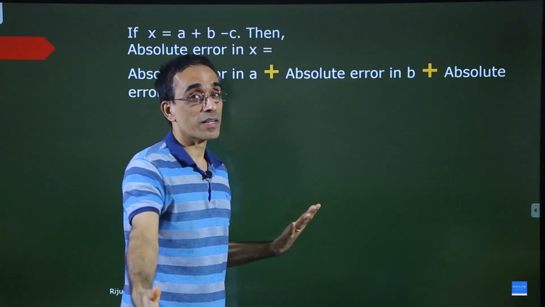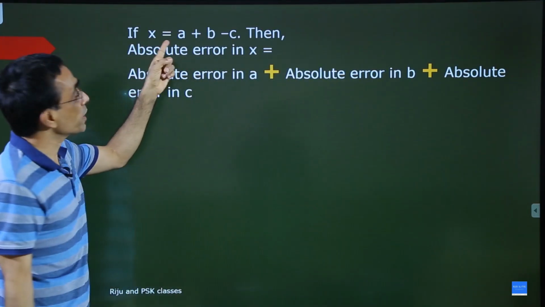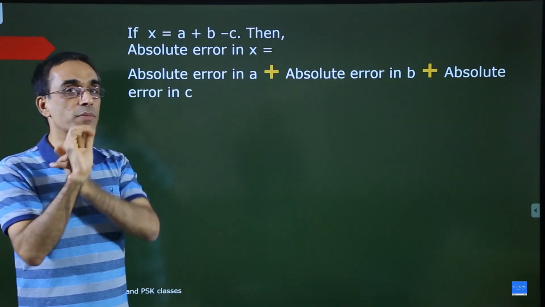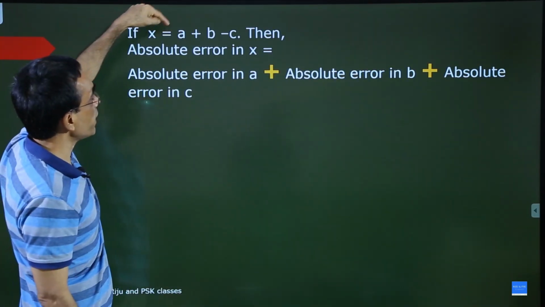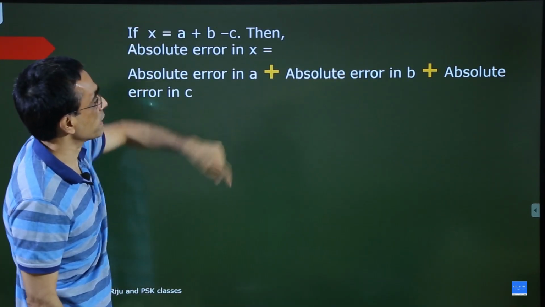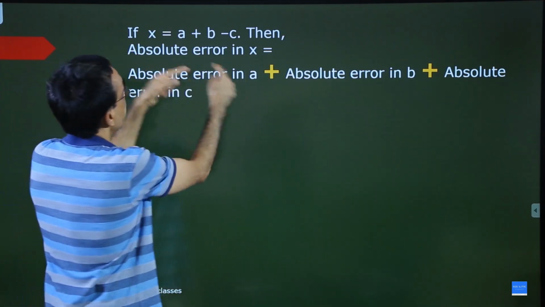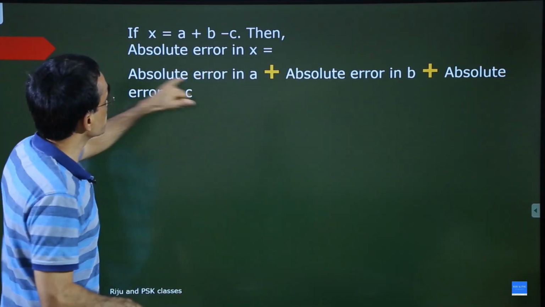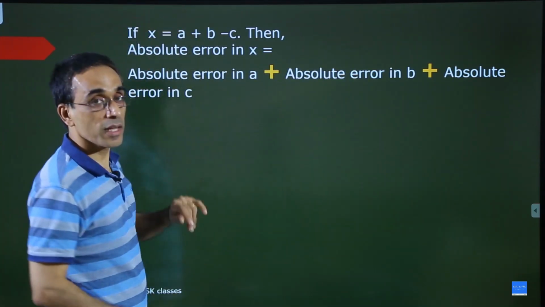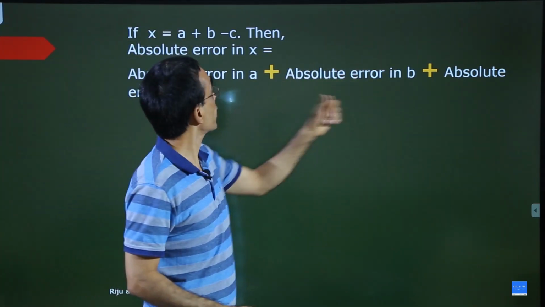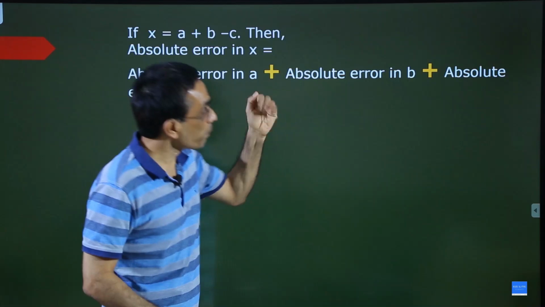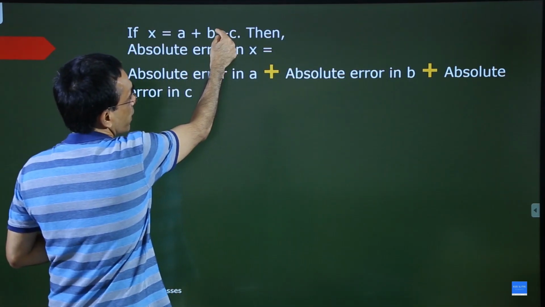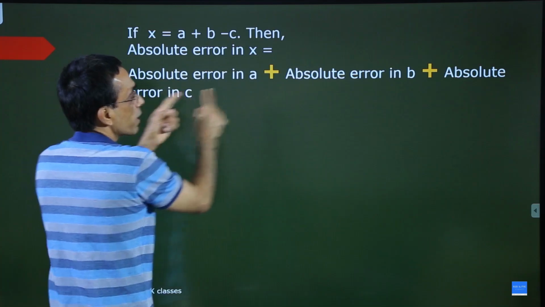Lot of numericals are coming in our way. If x equal to a plus b minus c, see this is an equation where you have addition as well as subtraction. X is given by a plus b minus c. Then absolute error in x is equal to what? Absolute error in a plus absolute error in b plus absolute error in c. See, whether mathematically you are subtracting it, error should be added.